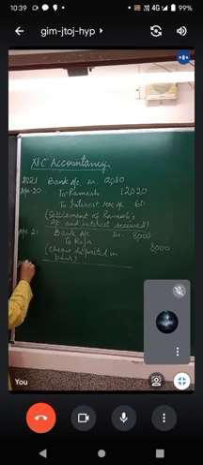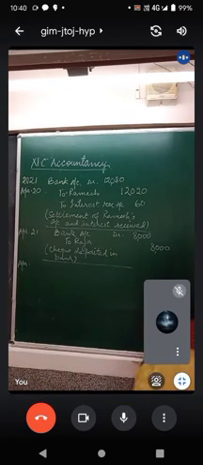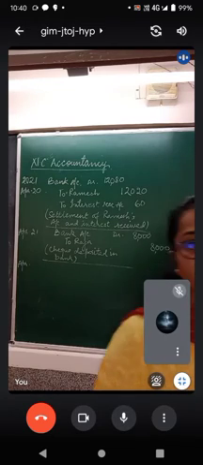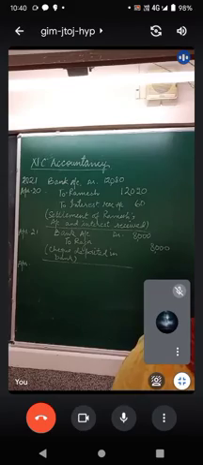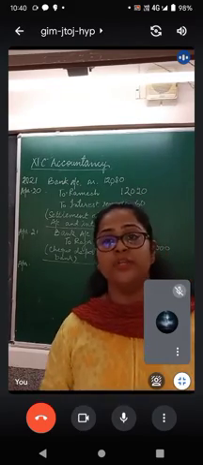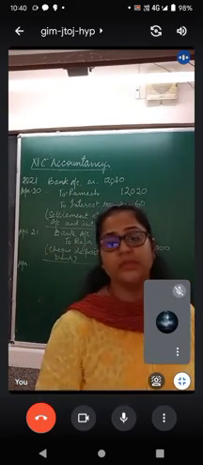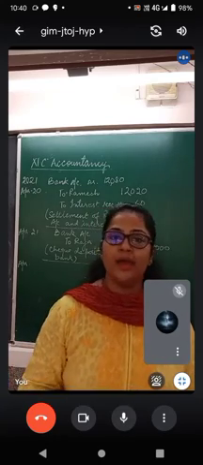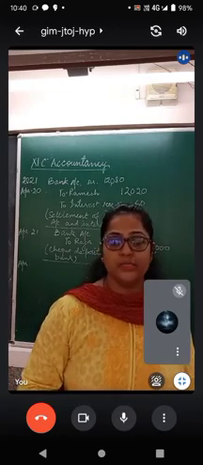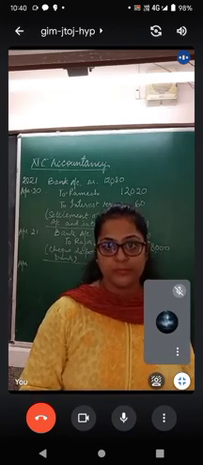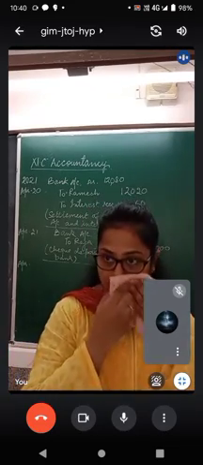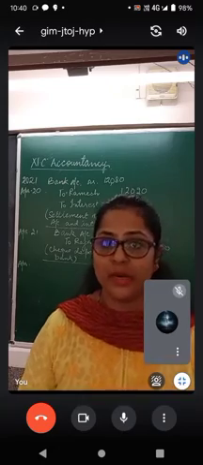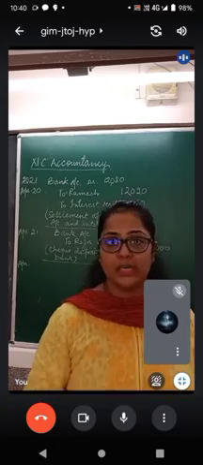Next entry is for April 23rd. Bank draft got issued in favor of Messrs. Lal and Sons of rupees 5,000, and a bank charge of rupees 700 was paid by us. Now whenever we go to the bank and ask them to please make a bank draft for us, they charge something from us. Sometimes when the fees has to be deposited through a bank draft, the bank will issue us a bank draft, but they will charge a fee for it.